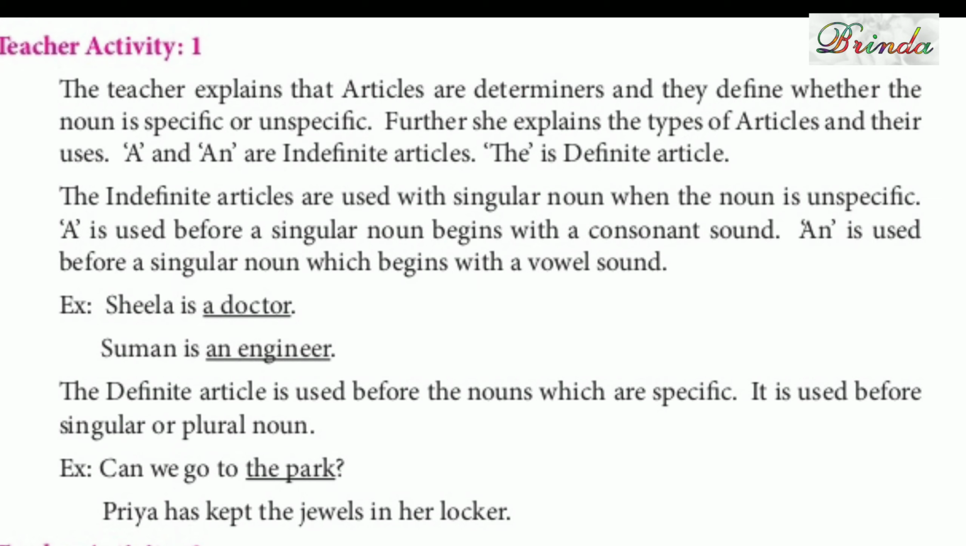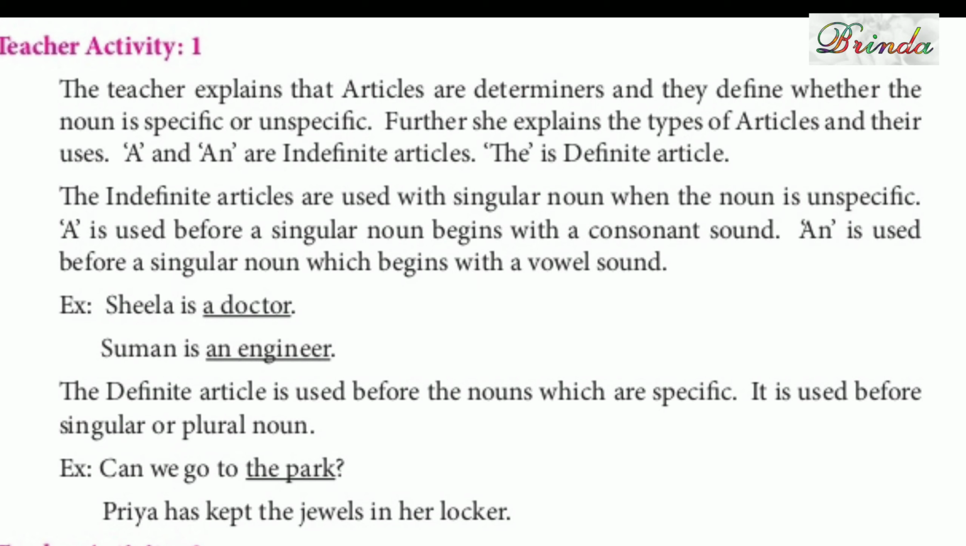A and an are indefinite articles. The is the definite article. The indefinite articles are used with singular nouns when the noun is unspecific. A is used before a singular noun that begins with a consonant sound. We use A for singular, and the word should start with a consonant sound, not a vowel. For those words, we can use A.